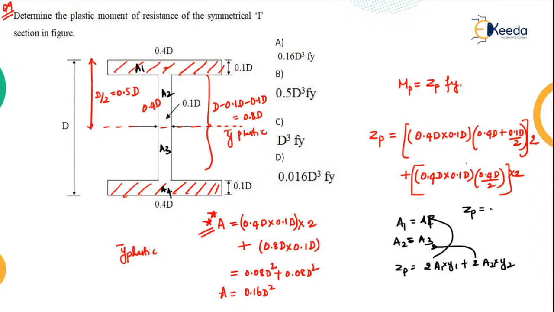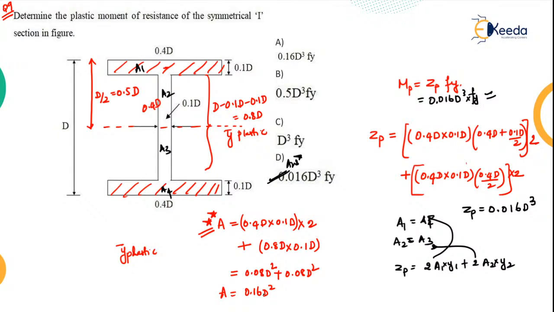So your ZP value, on complete simplification, you will get as equal to 0.016 D cube. Now what will be MP? MP will be 0.016 D cube into Fy. Fy value is not given, keep it this much only. Do we have that option? Yes, we have that option. That is option number D.